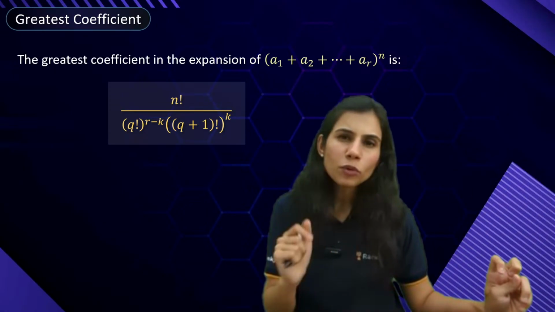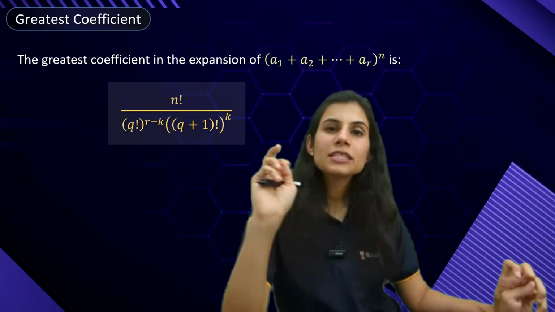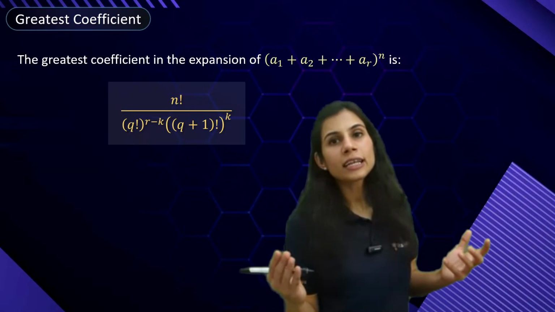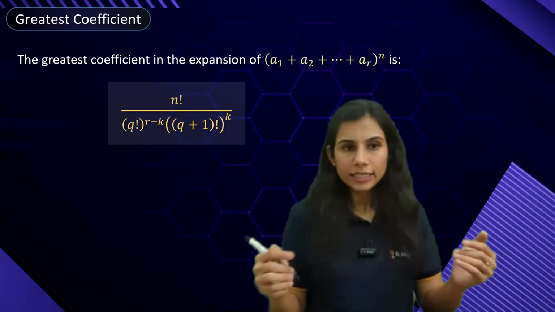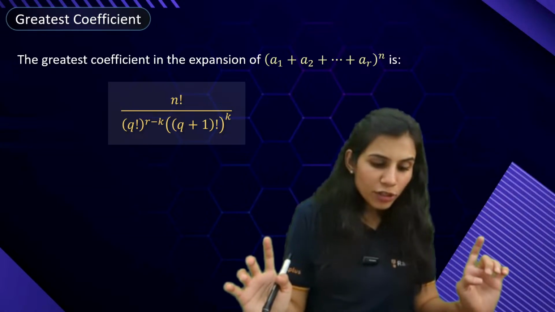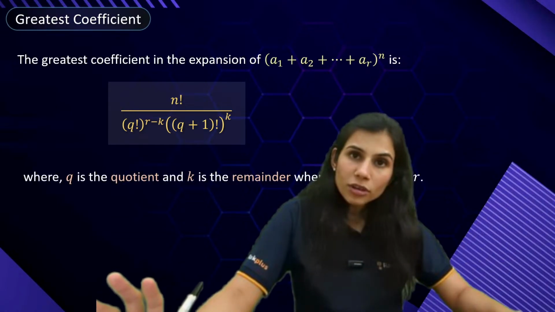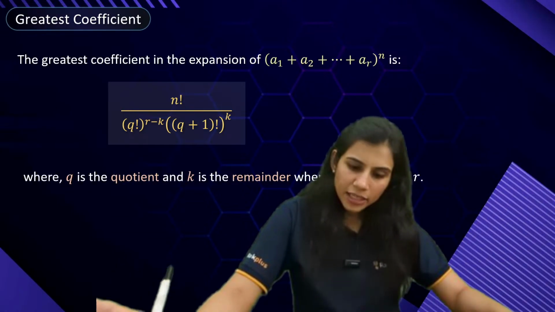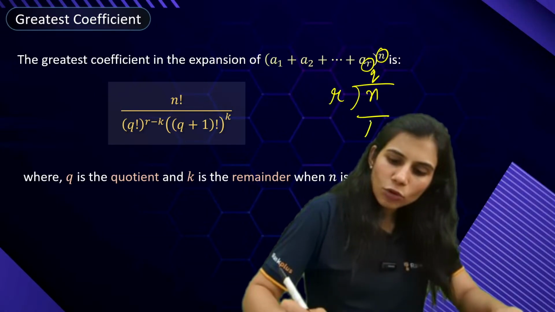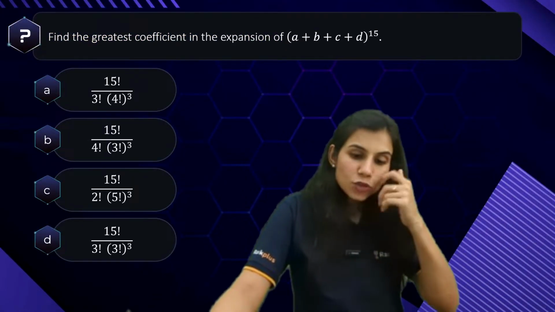And when you say greatest coefficient, what does that mean? That you are assigning the value of the variable to be 1. The moment you assign the variable's value to be 1, all you are left with is just the coefficients. And then all the coefficients are real numbers. You can easily compare which is the greatest one or the largest one numerically, mod wise. But this formula gives you the direct answer for greatest coefficient. It is n factorial upon (q factorial) to the power (r minus k) into ((q plus 1) factorial) raised to the power k. What is q? Q and k. Q is the quotient, k is the remainder when n is divided by r. So this is n, this is r. You take n, you divide by r, q comes out to be the quotient and k comes out to be the remainder. Okay? For example, what is the greatest coefficient in this expansion?